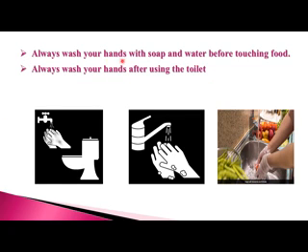Then always wash your hands with soap and water before touching food. Always wash your hands after using the toilet. It means that after using the toilet we must wash our hands properly with soap and water, because soap can easily remove all germs present on our hands. So before touching food, and after using the toilet, it is important to wash your hands properly with soap and water to remove all the germs present on your hands.